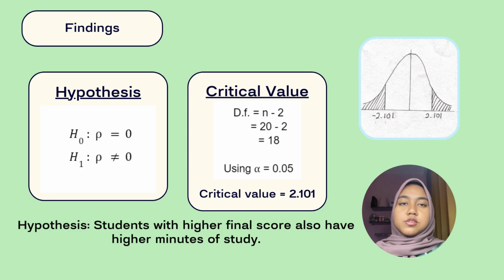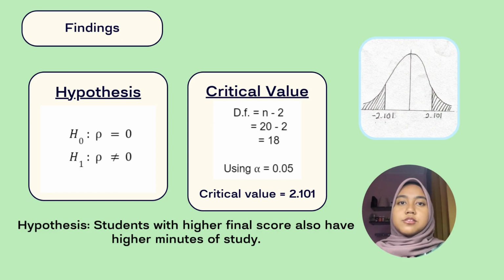The first step is to state the hypothesis. The null hypothesis states that rho equals 0, which means there is no significant correlation between the x and y variables in the population. The alternative hypothesis states that rho is not equal to 0, which means there is correlation between the x and y variables in the population.